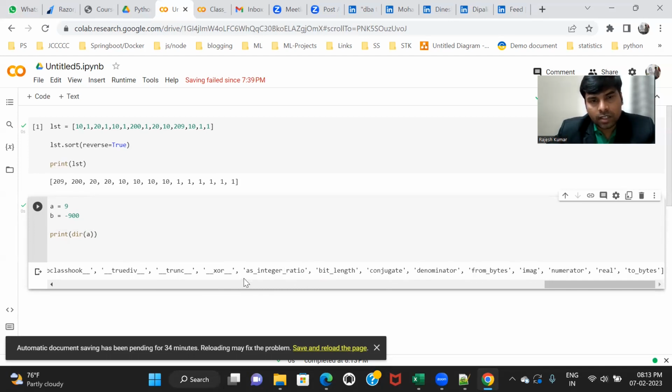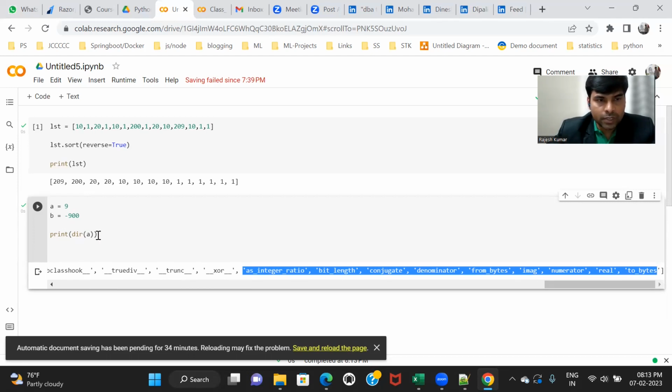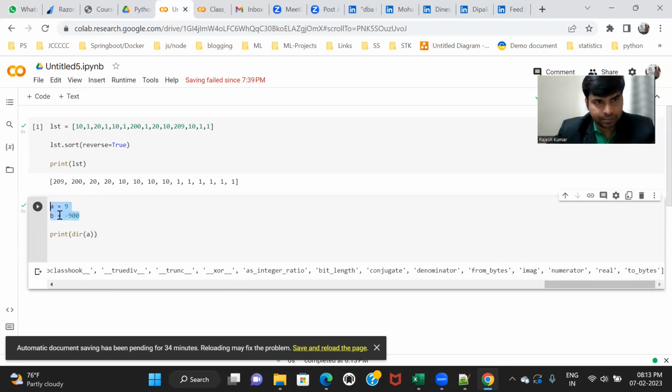These are the attributes or functions which are hidden inside the int data type. Who is providing all these attributes, all these functions? Python.